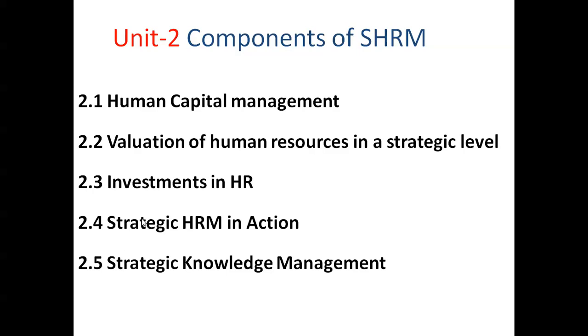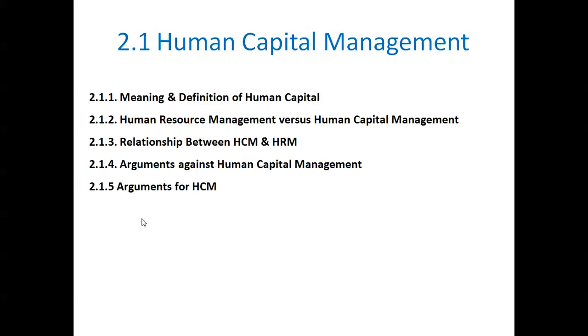So we will see all these 5 points one by one in the next sessions.